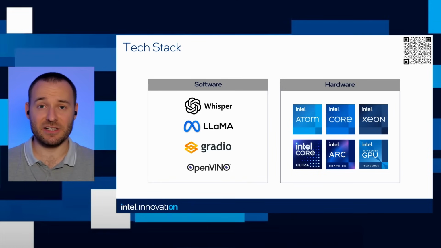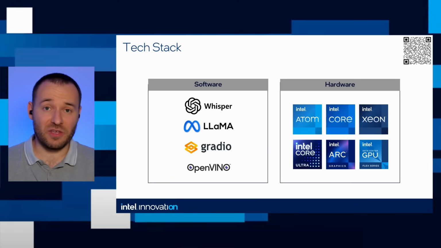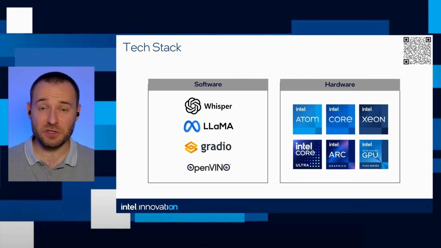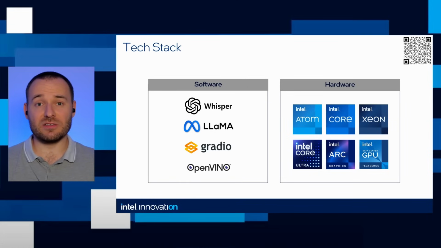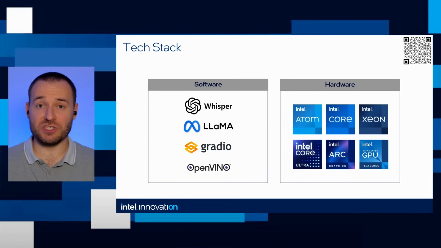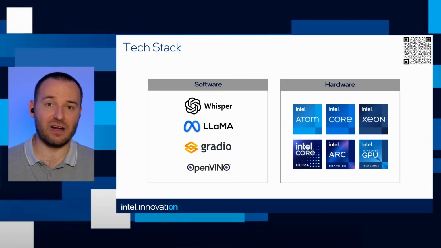So we can run on Atom, we can run on Core and Xeon CPUs, as well as Intel Core Ultra, one of the latest Intel CPUs, but also we can run on discrete GPU cards like Arc or Flex, and integrated GPUs or NPUs, which is the neural processing unit, the device included in Intel Core Ultra.